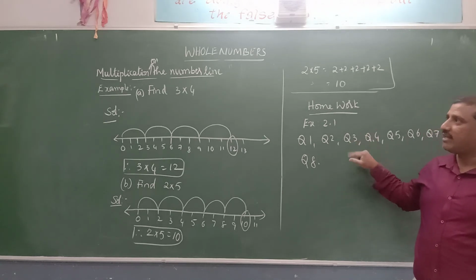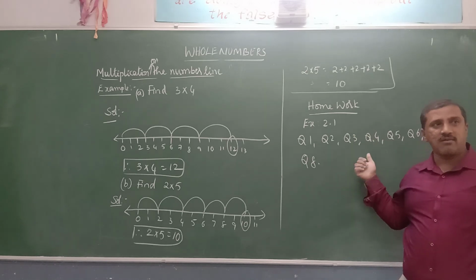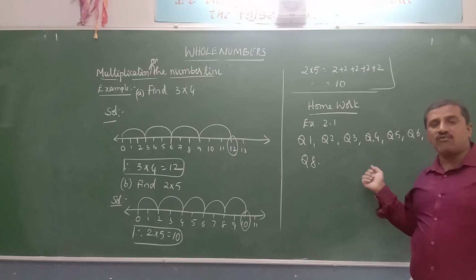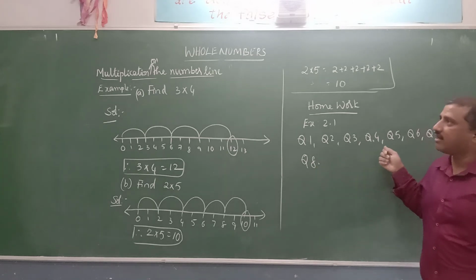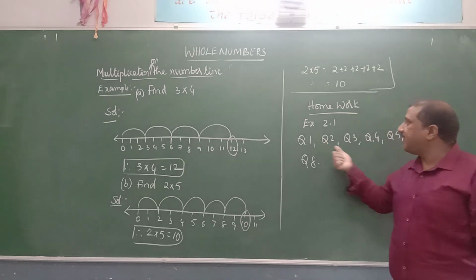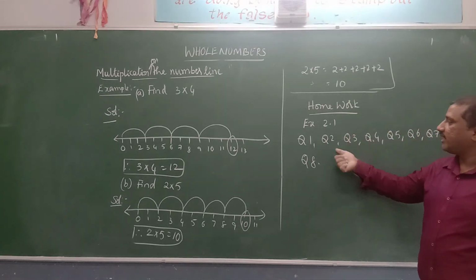So for 1 there is no predecessor natural number. But in whole numbers, for 1 we have a predecessor. The predecessor of 1 is 0. So using this knowledge, complete this exercise 2.1 with the given sums.